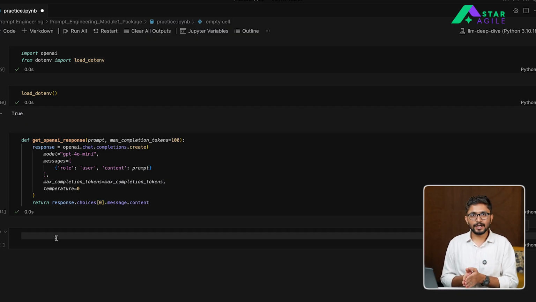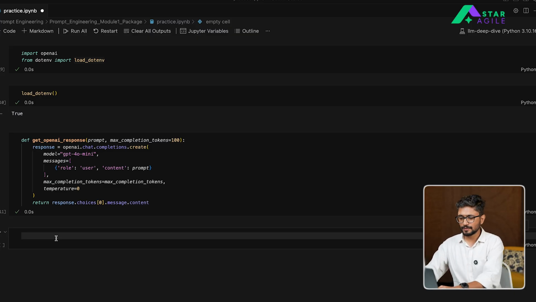So now our function is ready. Next up, we are ready to give some instructions to our model. First, always remember to avoid vague prompts. Vague prompts means that your instructions do not contain any context or examples or constraints. So a very simple example of a vague prompt would look something like this.